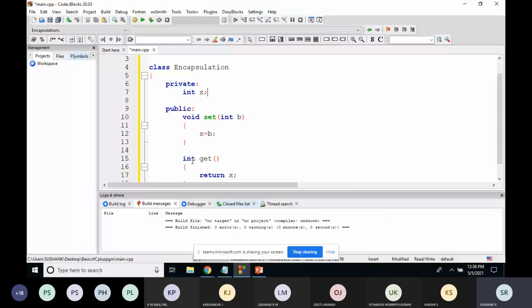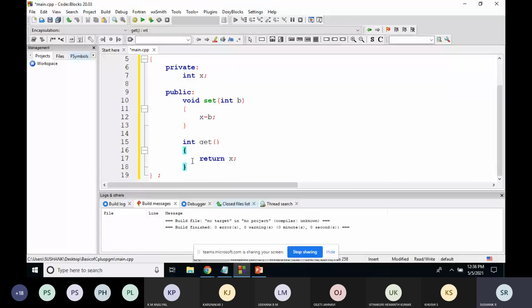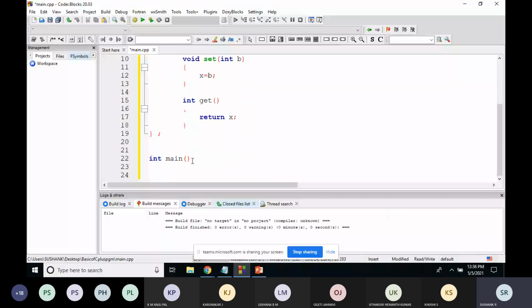You cannot access this variable x outside this class. If you want to access it, you can do so through the functions present inside the class called encapsulation. Now I'll go to the main function.